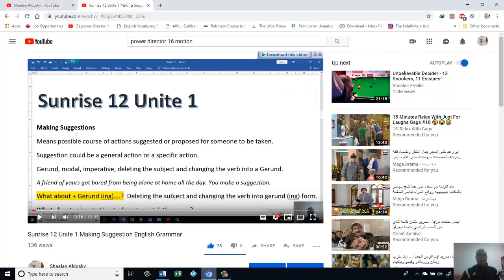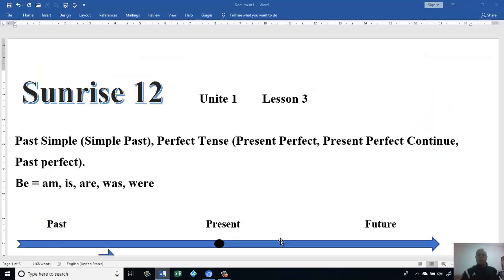Today our lesson will be about Unit 1, Lesson 3. In this lesson, we can learn past simple. Sometimes we say simple past, perfect tense, which is present perfect, or present perfect continuous, and past perfect.